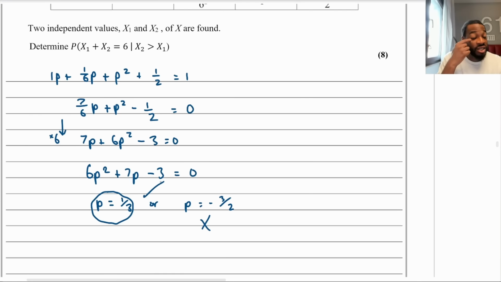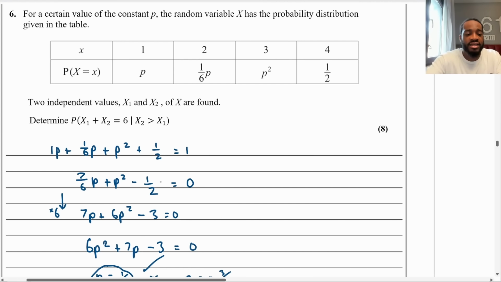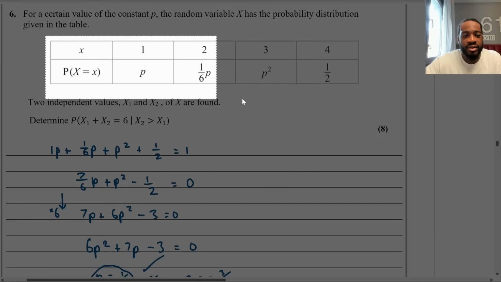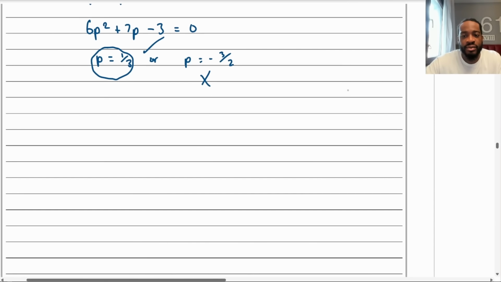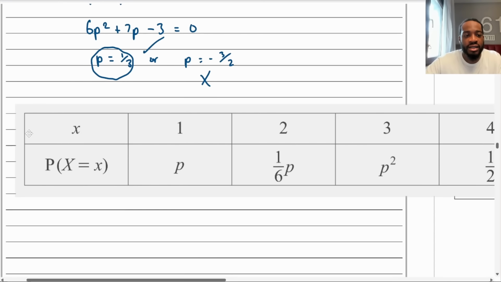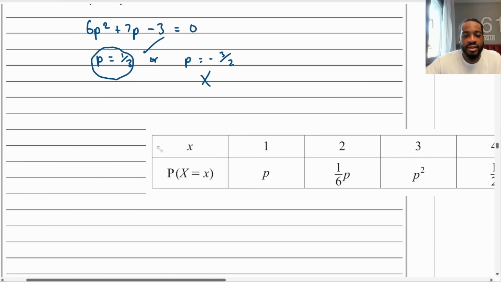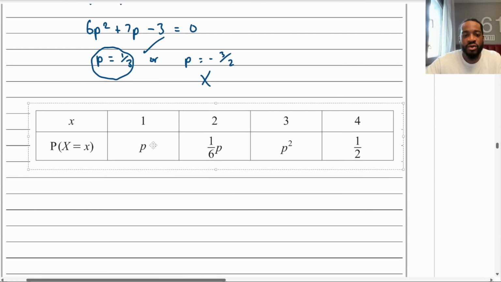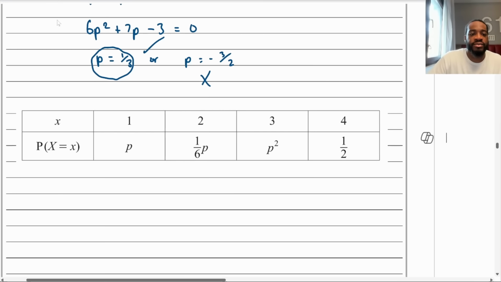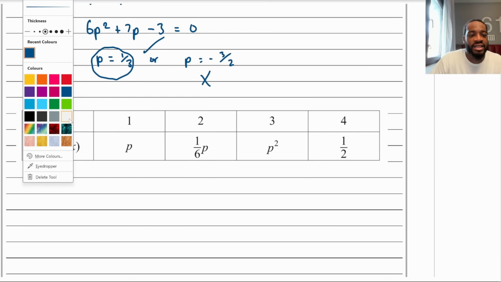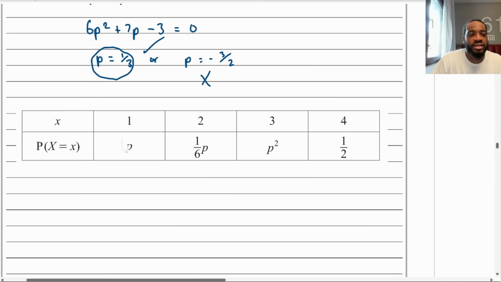And now we can actually complete the table, can't we? So if I get that table, I'm just going to put this here, like that. So if I put that there and then grab it and then move this inside like that. And then what do we have here? We now know that p is a third, so we can complete this. Okay, so let me color these in white, like that, like that, like that.